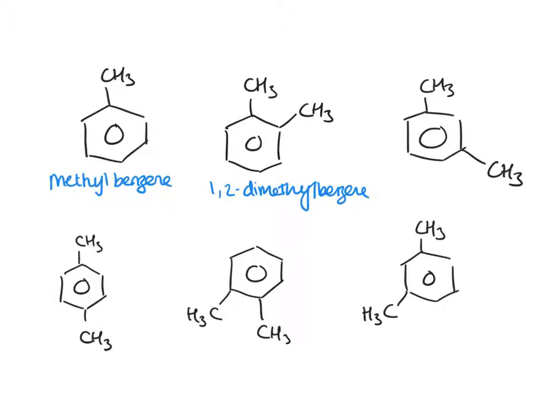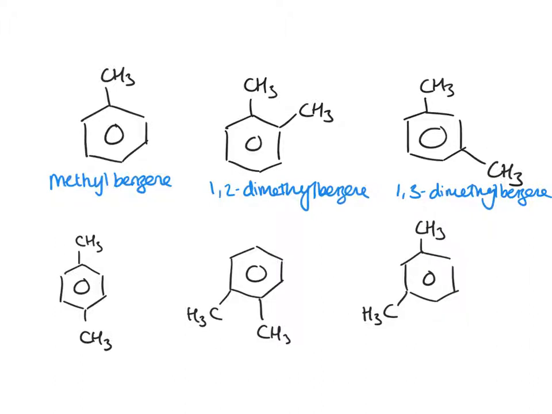And the third one, same thing again. They're both the same, so it doesn't matter where you start numbering from. So we'll start from here, 1, and it's either 1, 2, 3, so 1,3-dimethylbenzene, or 1, 2, 3, 4, 5, so 1,5-dimethylbenzene. Go for the one with the lowest numbers, and then you'll be correct. So we've got 1,3-dimethylbenzene. That's easy enough.